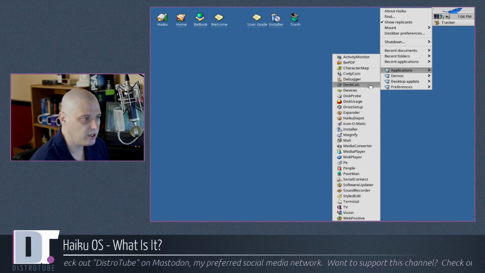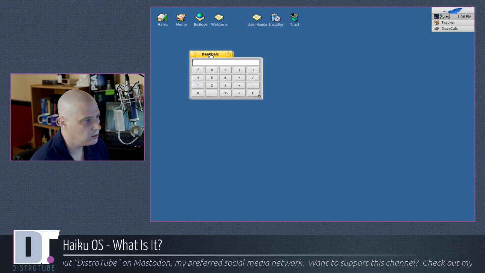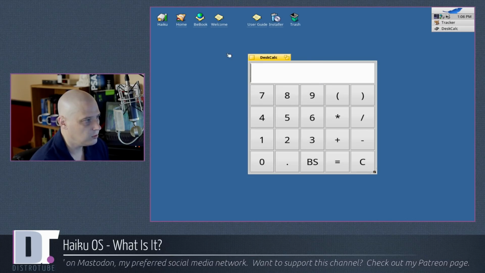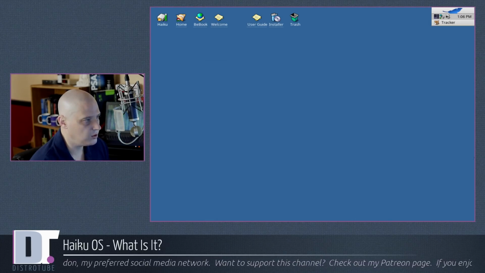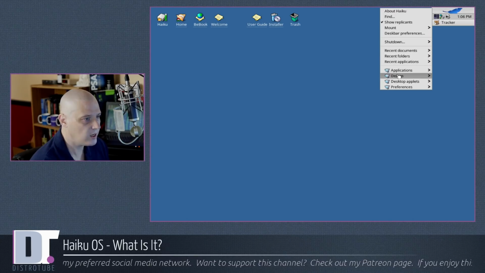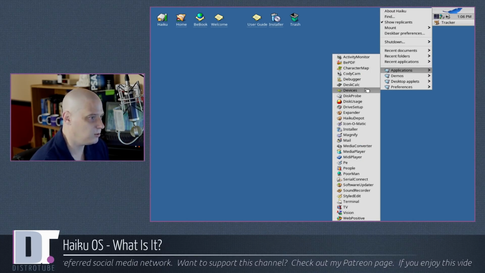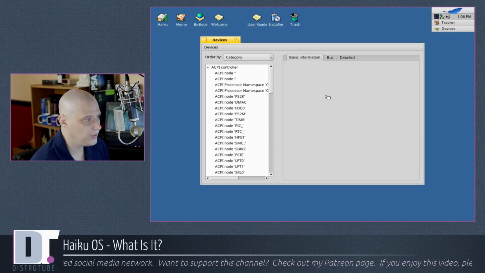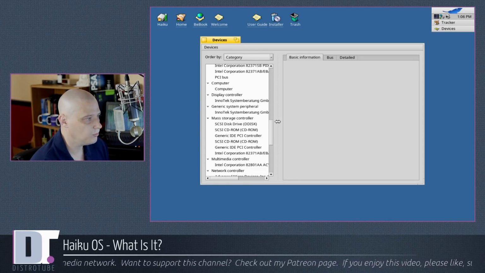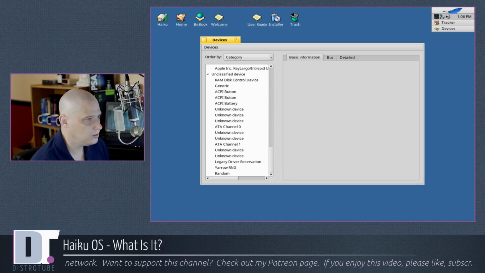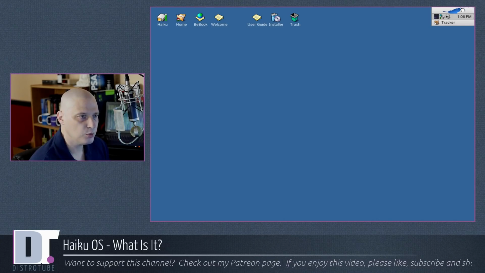We have a debugger. We have DeskCalc for our calculator. Wonder if it has a scientific mode. Looks very simple. Is there any other options to it? That makes it bigger. And of course the close button is on the left, but I didn't see options for like scientific mode or anything like that. It seemed like a very simple calculator. Then there's a list of devices. Of course this is going to be all your ACPI controllers, etc. Something neat to have on the system, no doubt. Yeah, pretty cool.